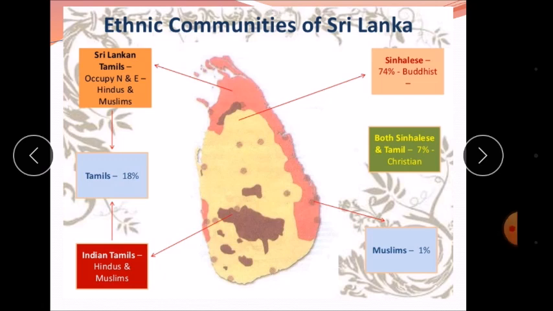The Tamils were grouped in two groups. One is the native Tamils, contributing 13%. Another group is the Indian Tamils, contributing 5%. The Indian Tamils came to Sri Lanka in the colonial period. The British brought these people as plantation labor from India. So these were the Indian Tamils.